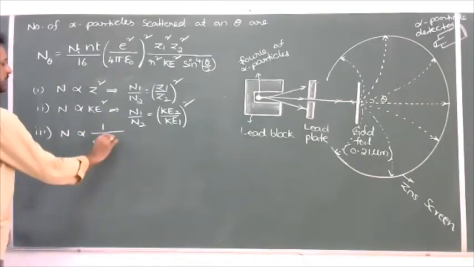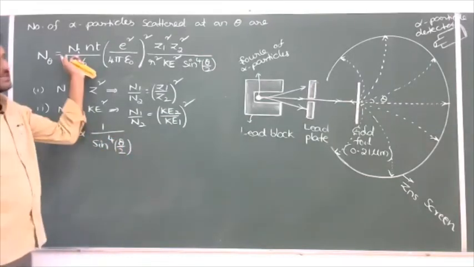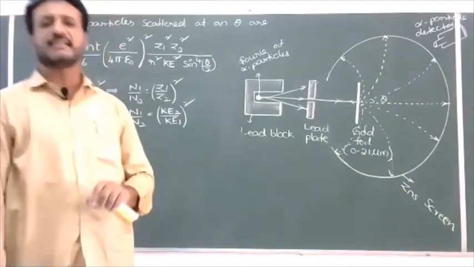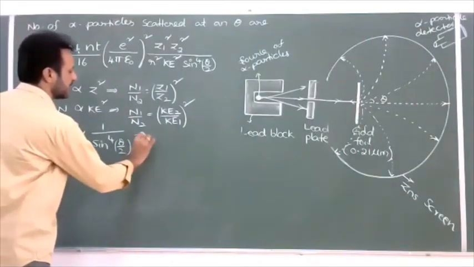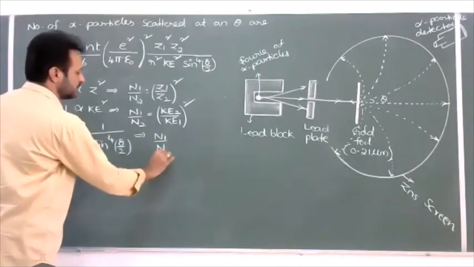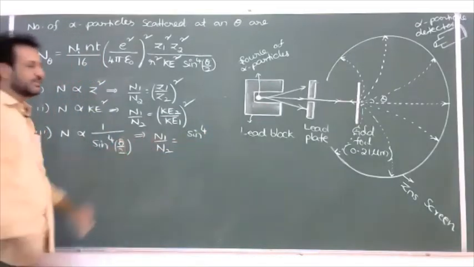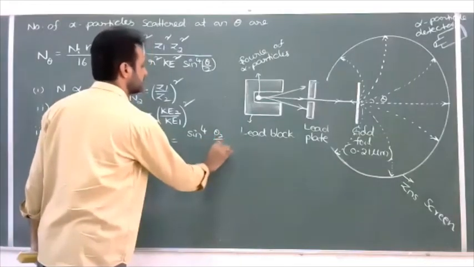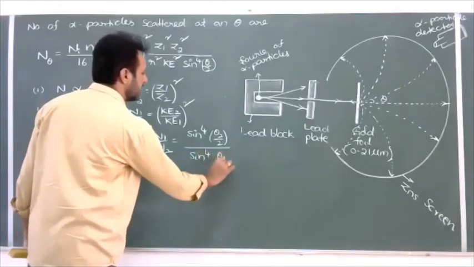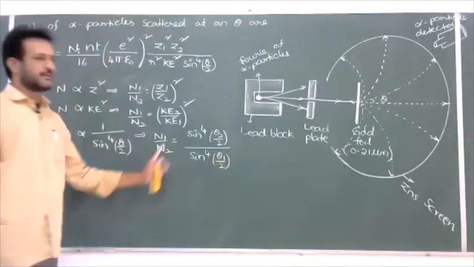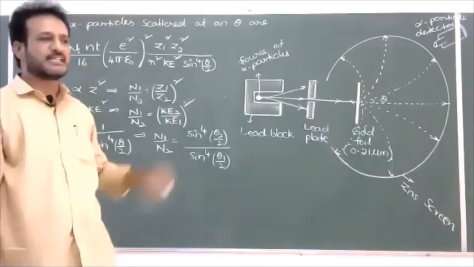N is proportional to 1 by sin power 4 theta by 2, with all remaining parameters kept constant. That implies N1 by N2 equals sin power 4 theta 2 by 2 divided by sin power 4 theta 1 by 2, you should write. It is an important formula. For different angles given, we can calculate the ratio of the number of alpha particles scattered.